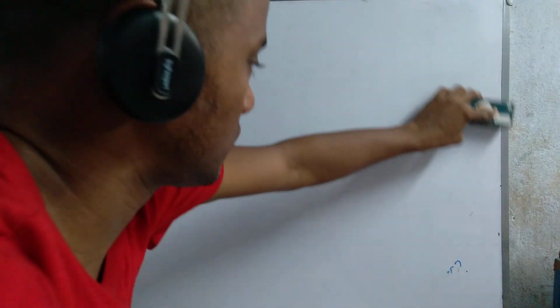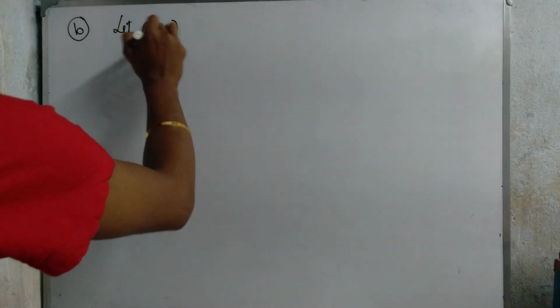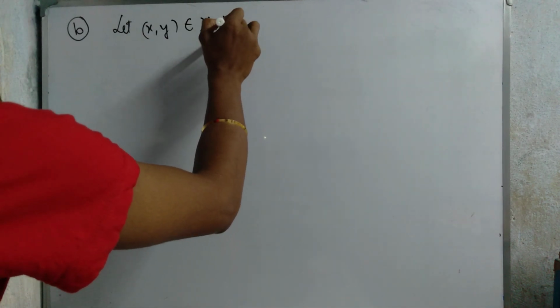This one is too easy a portion, but we have to know about that. That means we have to gather knowledge about that. Okay, so b, that means this sum function is jointly continuous. Now write (x, y) belongs to X cross X.